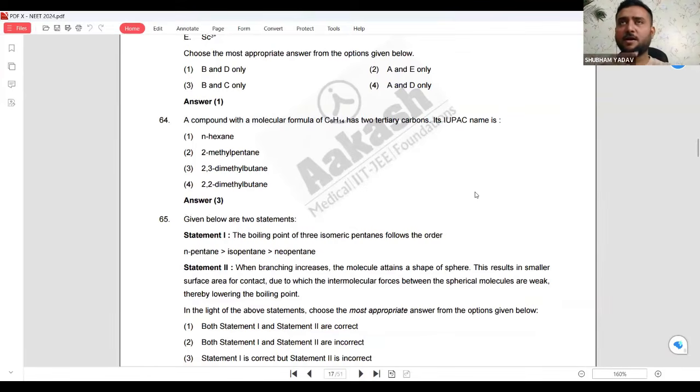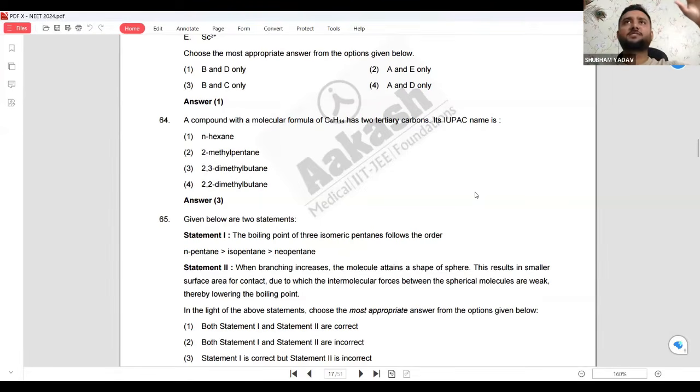With 6 carbons, if I make normal hexane then there is no tertiary carbon. What I will do, I will write 5 carbon bonds, catenation. I will now make pentane, put one carbon and put it anywhere. So now I got one tertiary carbon. But it is asking for a compound which is having two tertiary carbons. So pentane or isopentane or 2-methyl pentane will never give it. I have to bring out again one CH3 and put it somewhere in between.